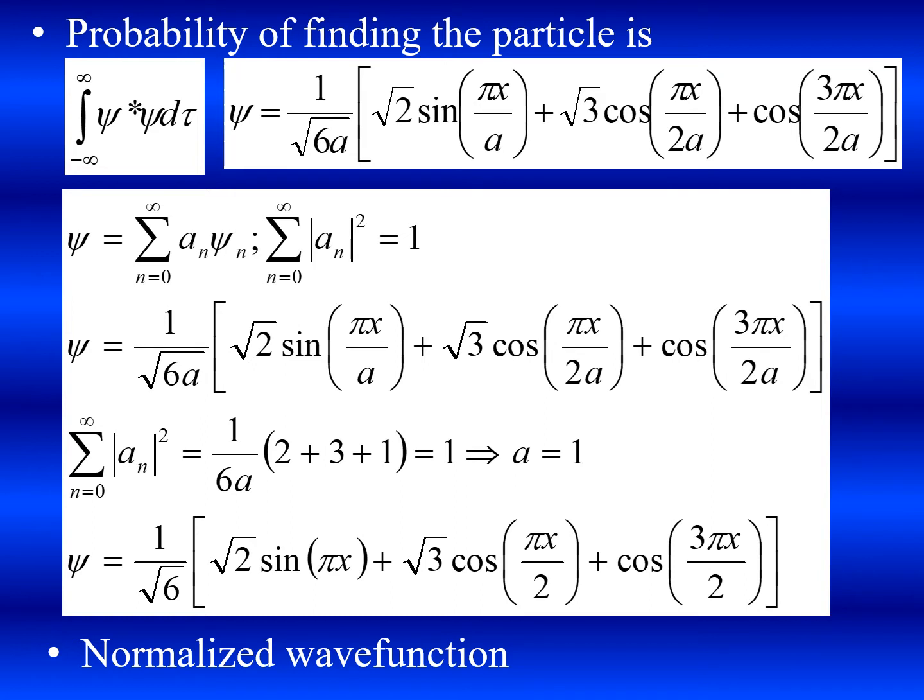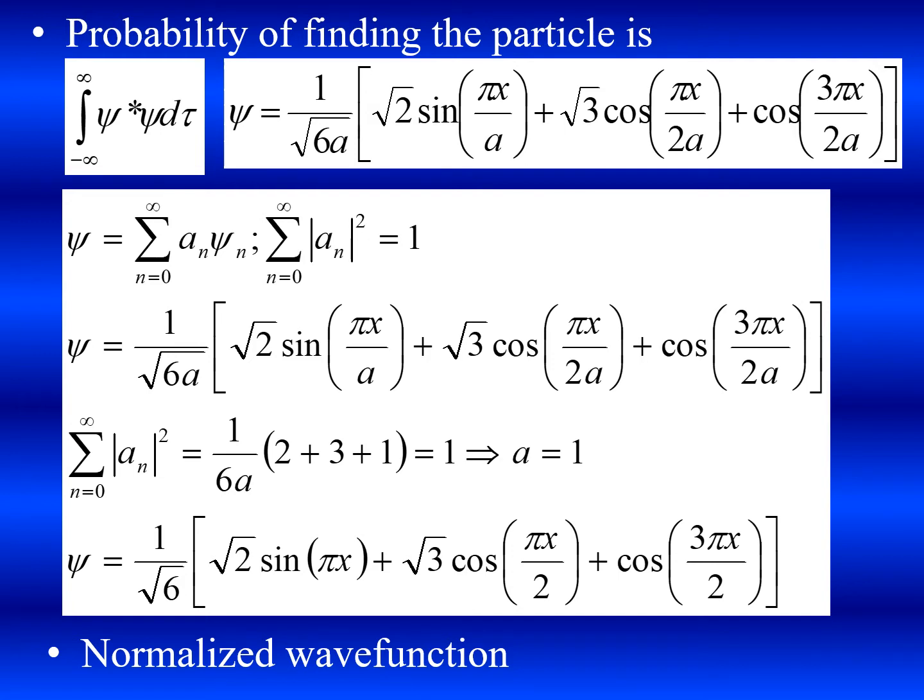So this is like a wave function psi equal to summation n equal to 0 to infinity a n psi n. So for this, summation n equal to 0 to infinity modulus of a n squared is equal to 1. Using this, if you take the coefficients of all the wave functions psi 1, psi 2, psi 3, then you get 1 by 6a into 2 plus 3 plus 1, that is equal to 1. So from this we can calculate a equal to 1.